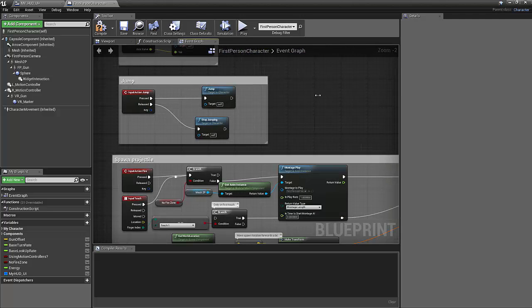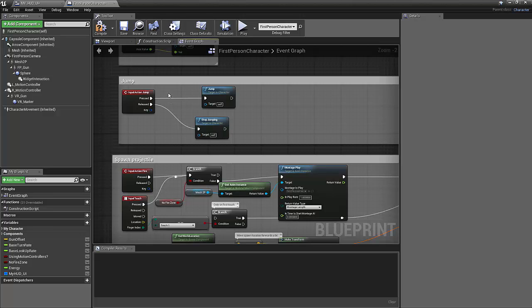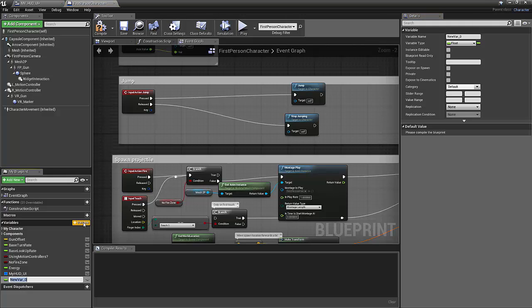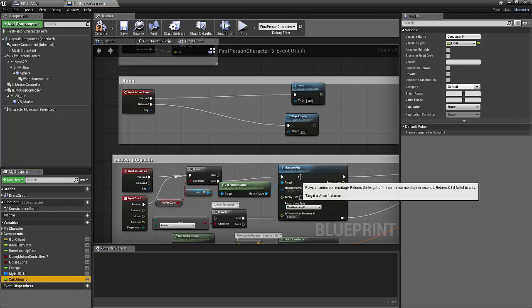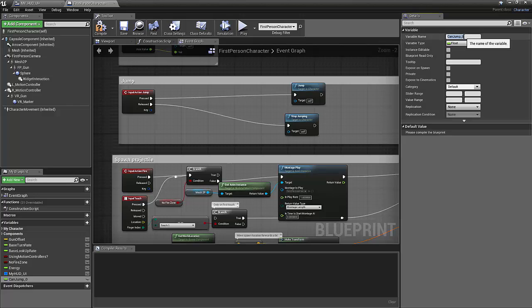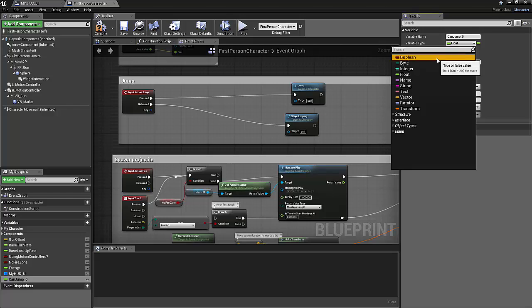Let's make more space. And we'll evaluate if the player can jump, and we'll make that into a Boolean. And then we'll also evaluate based on energy. We'll decrease the energy. So this can jump is going to be a Boolean.